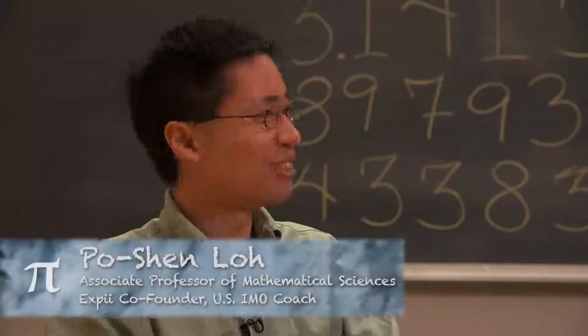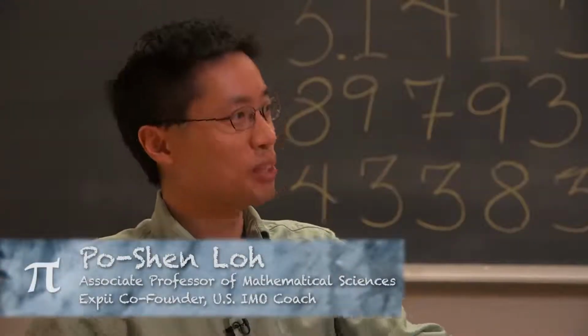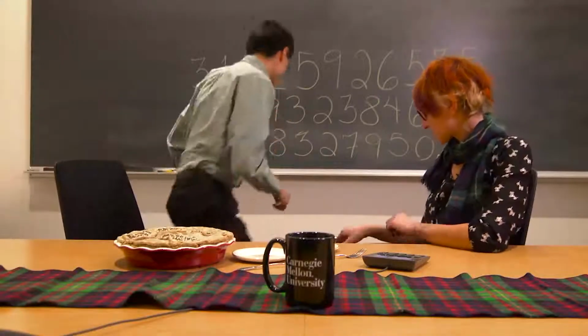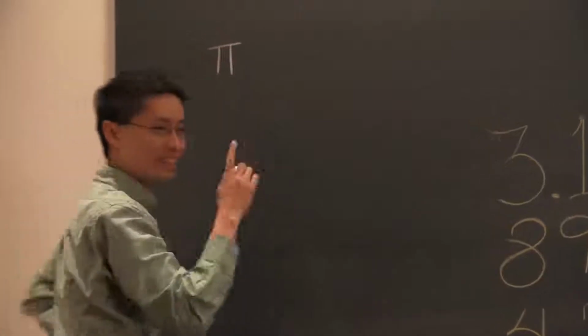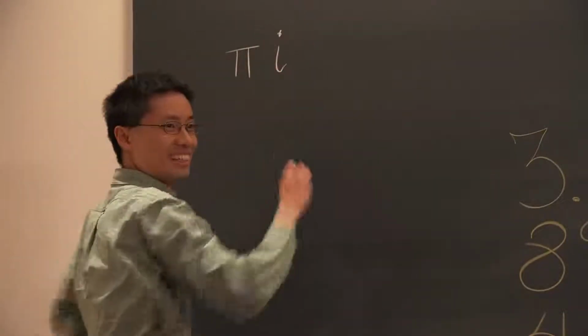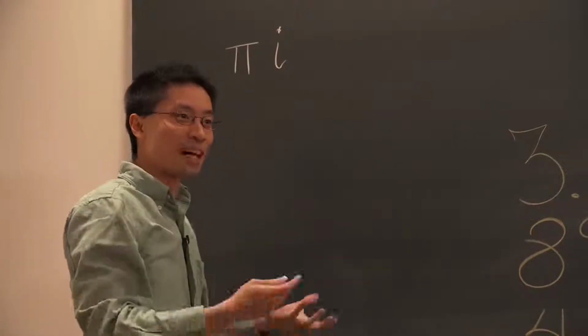So actually, this is literally, if you search Google, the most beautiful equation in math. I might need to use a little bit of the board. I'll just write this pi. We already know what pi is, right? There's another number in math, which is called i. This is the square root of -1.